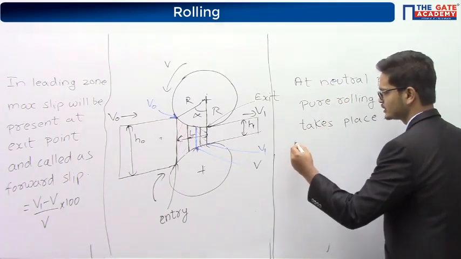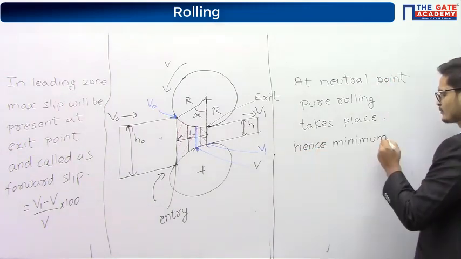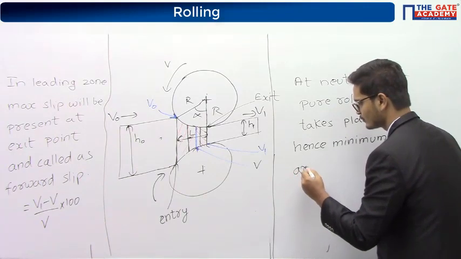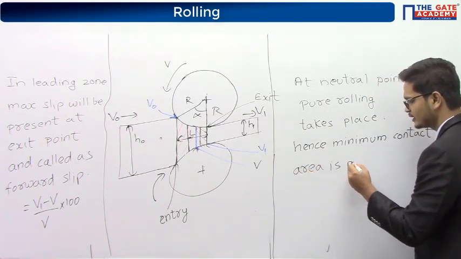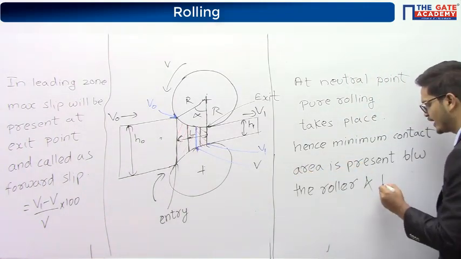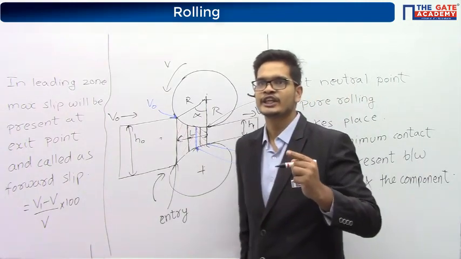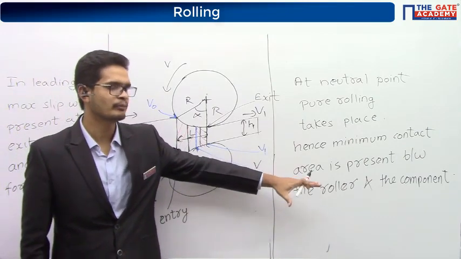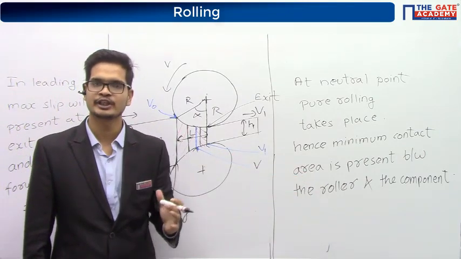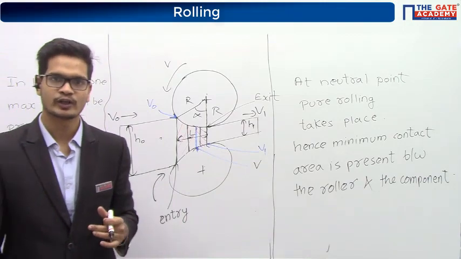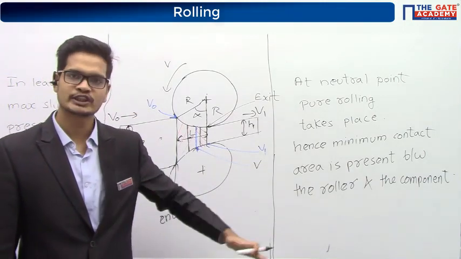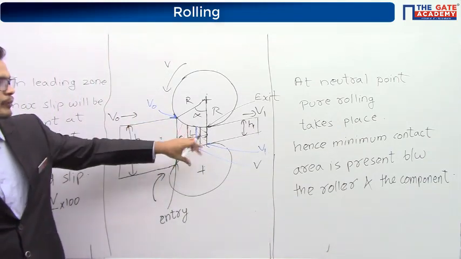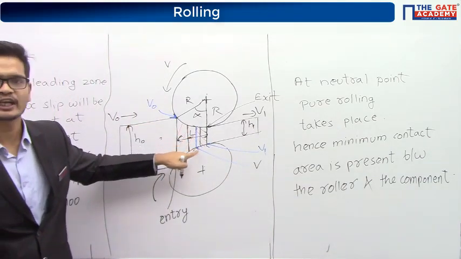Pure rolling takes place, hence minimum contact area is present between the roller and the component. For the same force, when the area is minimum, what will happen to the pressure? Obviously, the pressure will become maximum, and hence, throughout the rolling operation, maximum pressure will be acting at the neutral point.